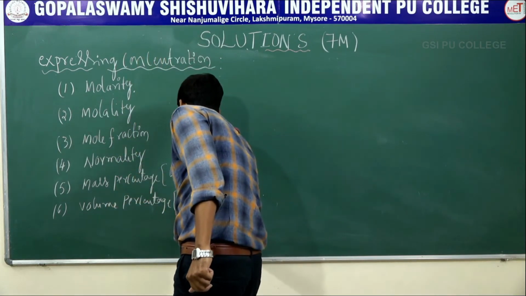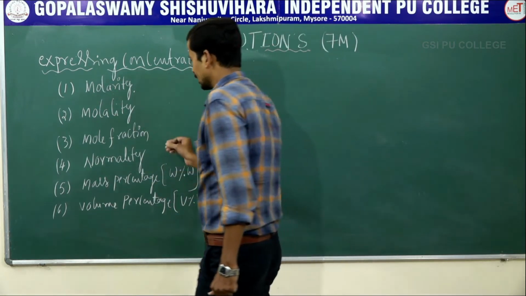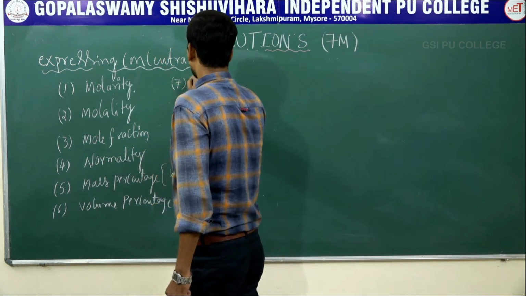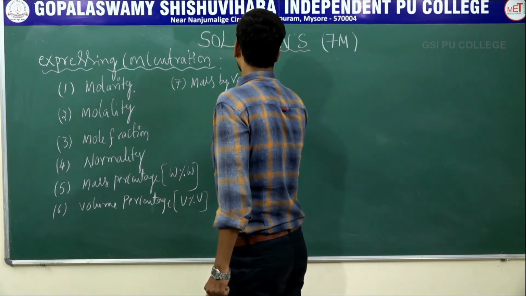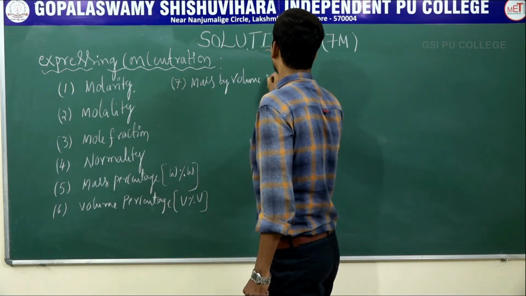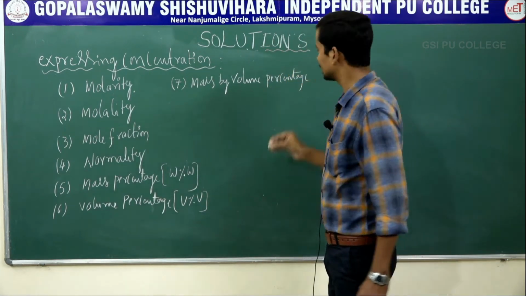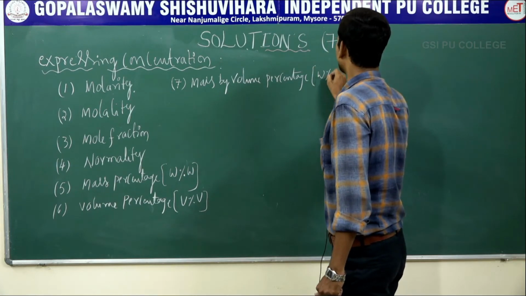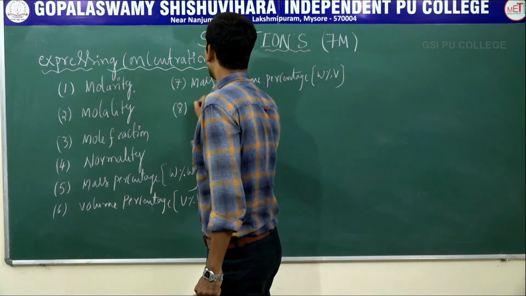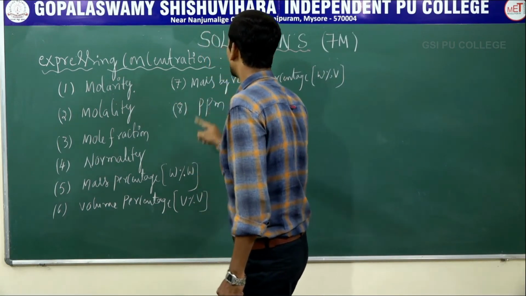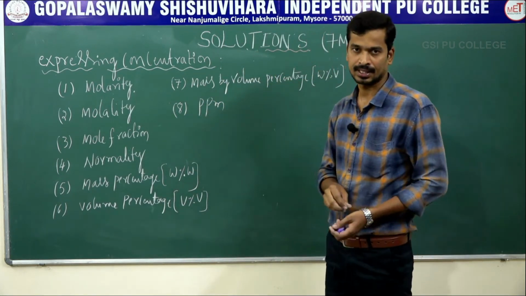Volume percentage in bracket V percentage V. And the seventh one, mass by volume percentage, bracket W percentage by V. And eighth one, ppm, parts per million, clear?